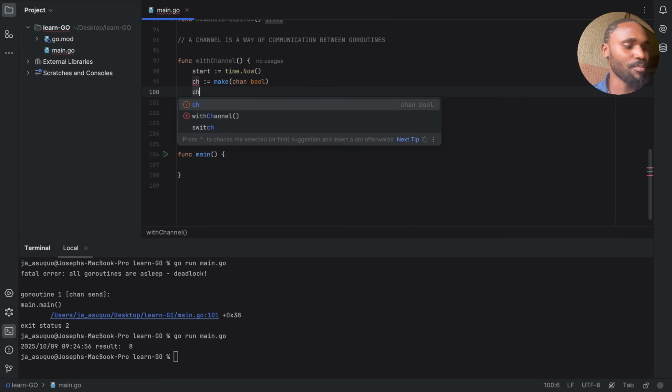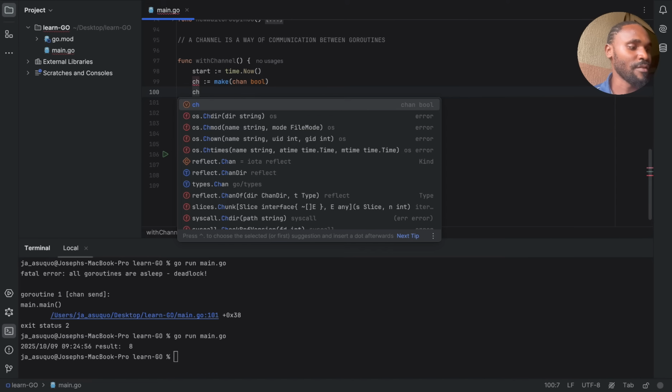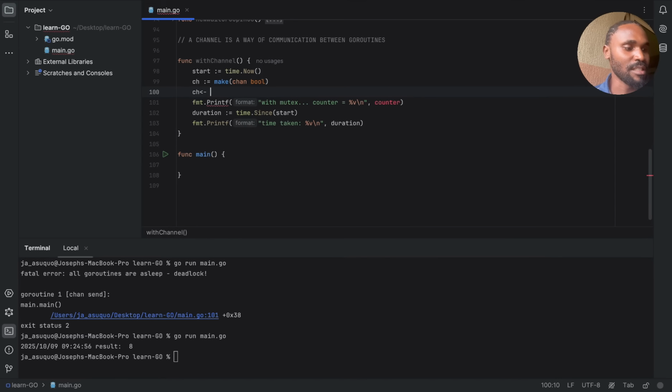So for example, if I'm trying to pass an integer through here, you will see it's an error because this channel is meant for bool. But if this channel is made for integers and I'm trying to pass an integer through there, you can see that there's no more error here. But that's not where we are going today.